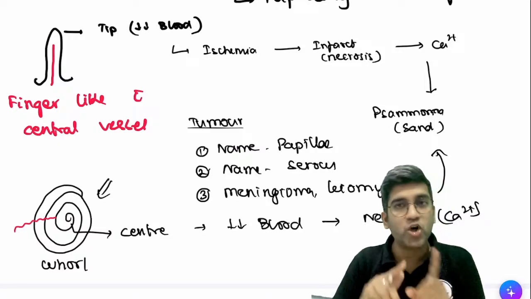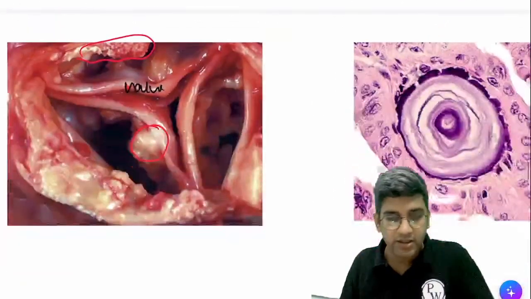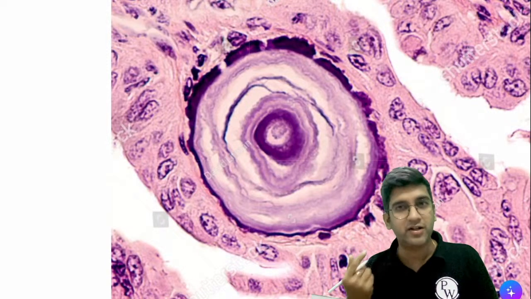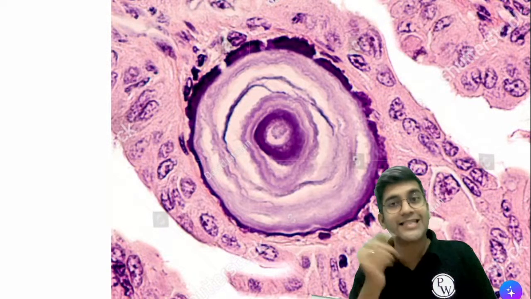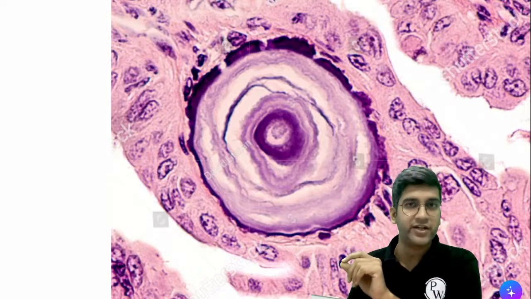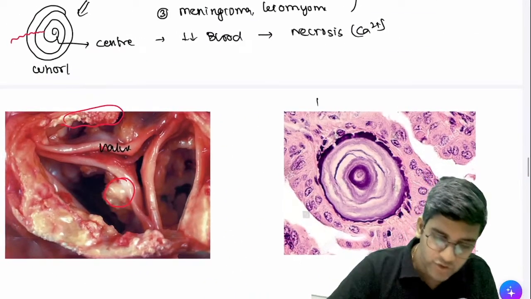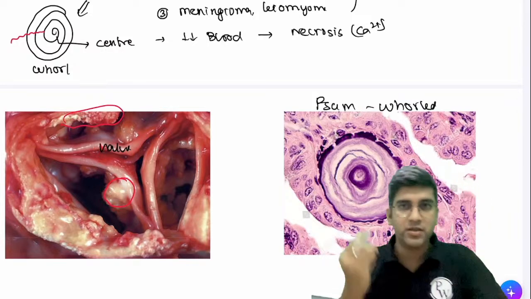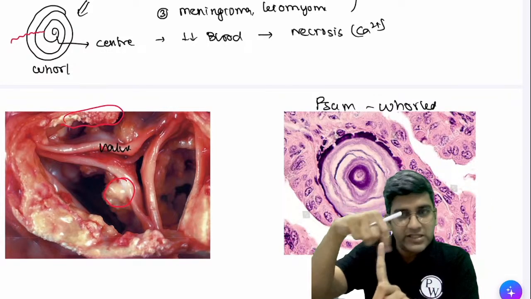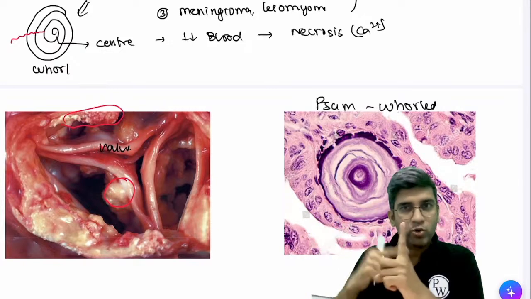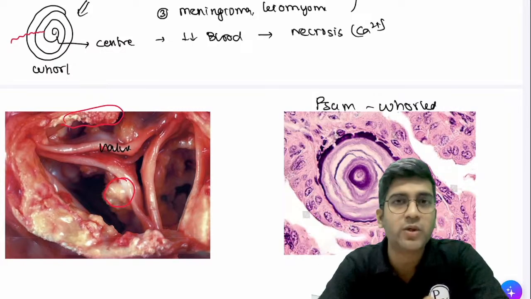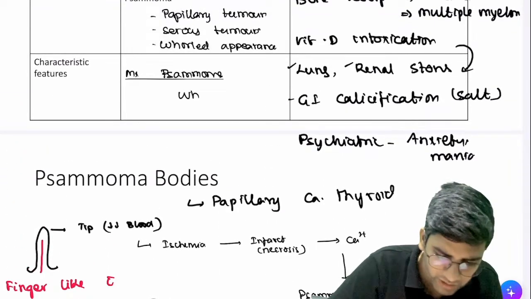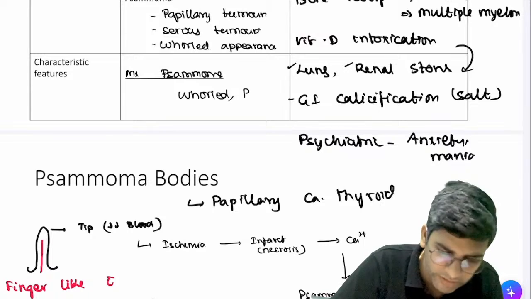If whirl is causing the calcification, the calcification also should be whirled. Can I say it's whirled? It's whirled. There's a meningioma calcification. It's like a whirl because the whirl causes the calcification, right? So by default, whatever we saw is right. Psammoma bodies will most of the time be whirled in appearance. Papillary also, at the tip, I'll have the calcification. I look at the papillary from the top, I won't look at it sideways. In the tip, it looks like a round structure. That's how calcification looks, right? So most of the Psammoma bodies will have a whirled appearance and they'll be blue in color.